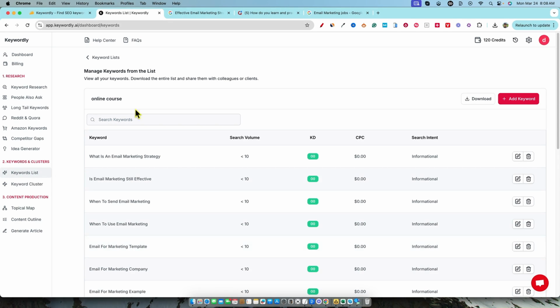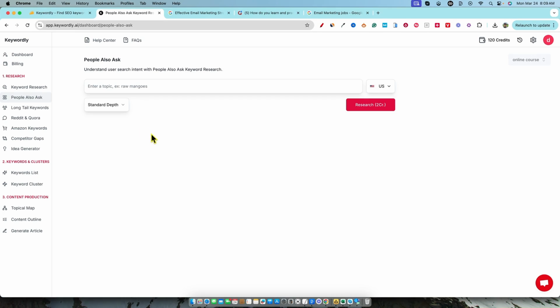And that's my opinion. The long tail keywords, keyword research, those were useful. I would use those. People also ask left me wanting a lot more, where it only gave you like 4 keywords each time I searched. I tried different keywords and stuff as well. So not happy with that one. Reddit and Quora, I wasn't really impressed with that one as well.